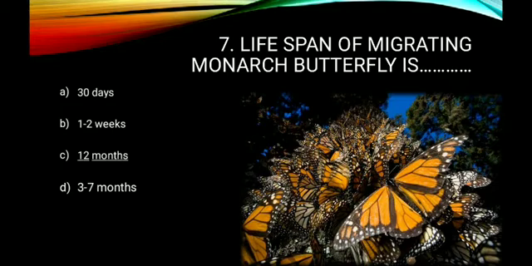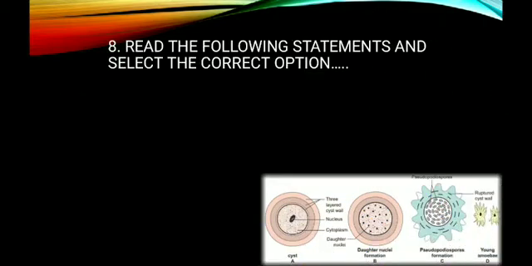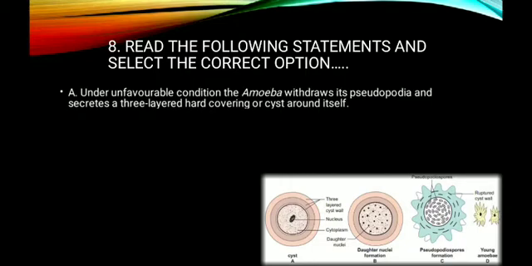Question number 8. Read the following statements and select the correct option. As a clue, the diagram is given. It will not be given in the question paper. This diagram represents the encystation and the sporulation found in amoeba. The first statement: under unfavorable condition, the amoeba withdraws its pseudopodia and secretes a 3-layered hard covering or cyst around itself.